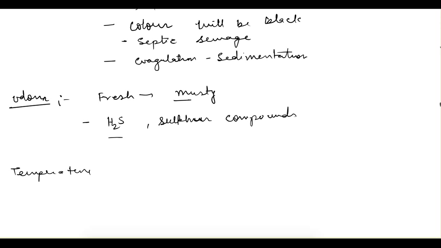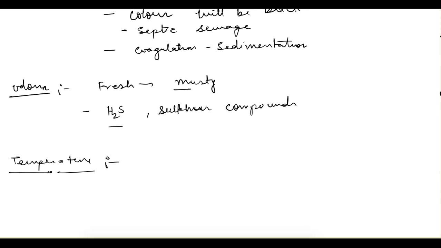Next is temperature. The temperature of wastewater in India is around 20 degrees Celsius, which is very suitable, or we can say ideal, for bacterial activities, since bacteria can break down the organic matter.